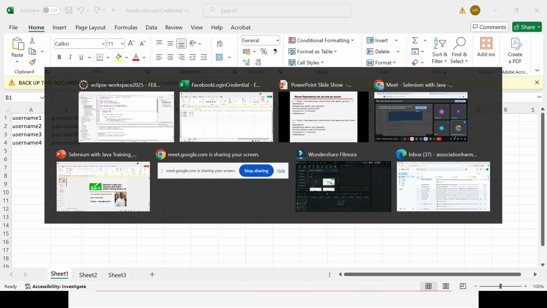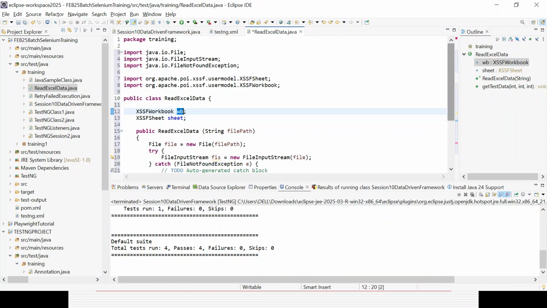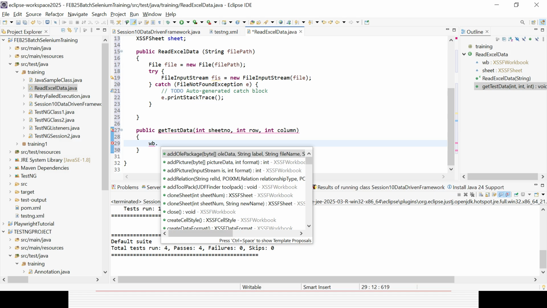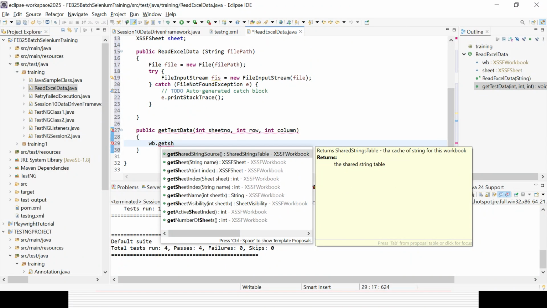I will go to the sheet, because I already came to the file path. Now from the workbook I will go to the sheet. What is the way to go to the sheet? Let's go to the workbook dot, and if you call getSheetAt, you can see getSheetAt. What is the return type? The return type is XSSFSheet, and we have created a variable for XSSFSheet as sheet, so I can store it.